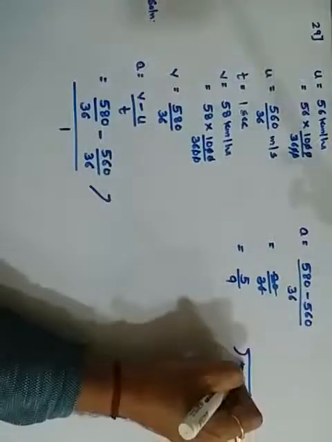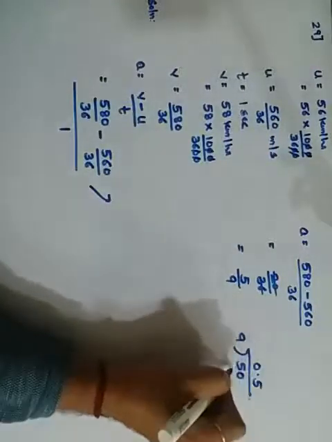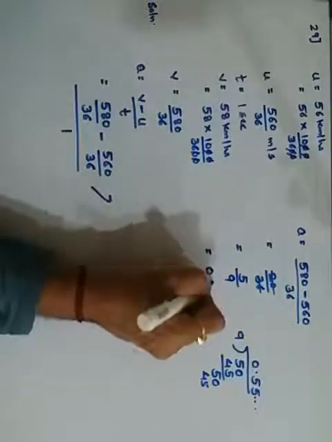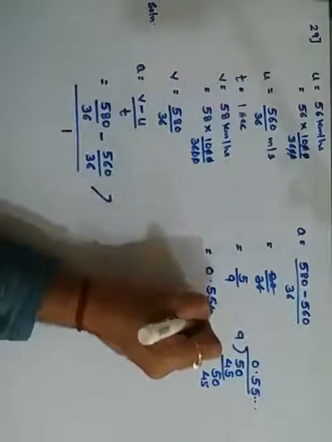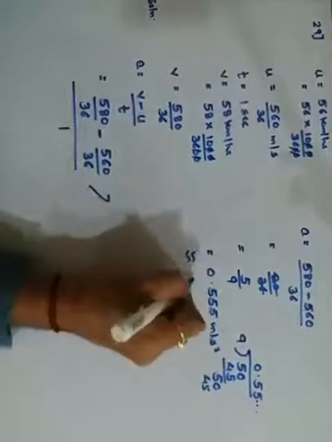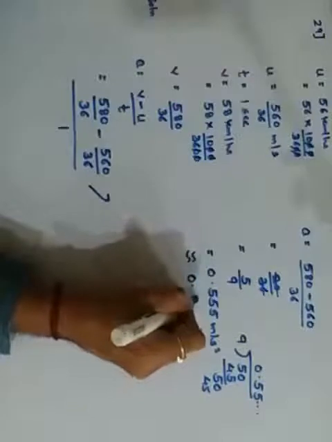If I go for division, it is 0 point, 9 5s are 45, 5 again left, 9 5s are 45, it goes on the same, so it will be 0.555 meters per second square, which is approximated as 0.56 meters per second square. This is your acceleration. Getting it?